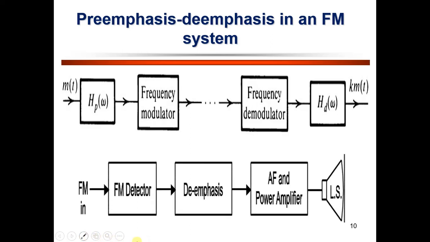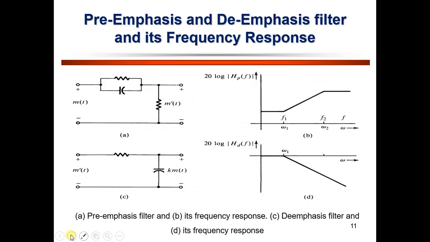This is the de-emphasis flow, which works as FM detector, de-emphasis, audio frequency, and power amplifier. After that the loudspeaker is connected. This total circuit works as pre-emphasis and de-emphasis with respect to the curve. The process of de-emphasis is done after the demodulation, whereas the process of pre-emphasis is done before the modulation.